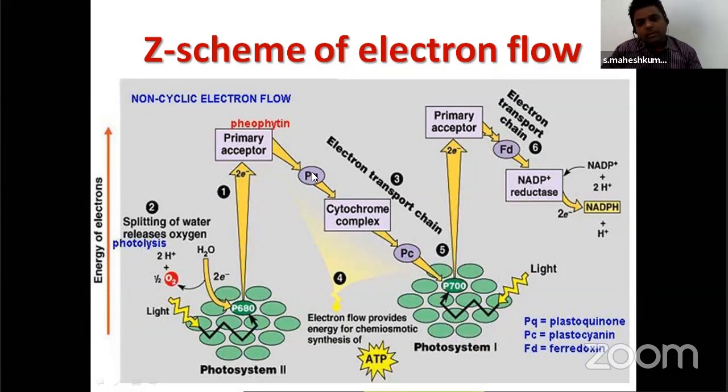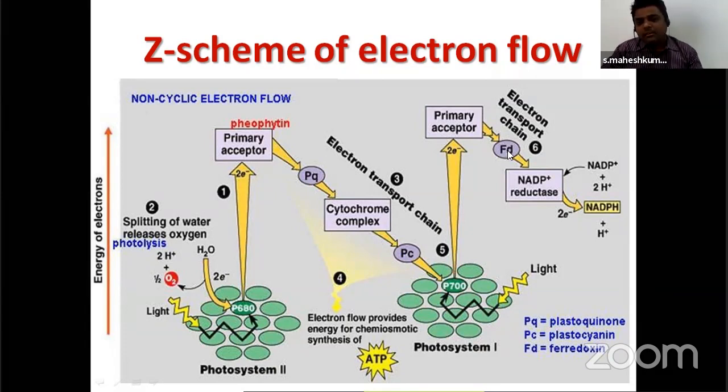Now, the electrons from plastoquinone transfer to the cytochrome complex. It is red in color and contains iron. Cytochrome has two parts: cytochrome b6 and cytochrome f. From the cytochrome complex, it goes to plastocyanin, and now it will at last reach photosystem 1. Now again light falls, the electrons are excited and released to the primary acceptor, which is the FeS protein, the iron-sulfur protein. From that it will transfer to FD, meaning ferredoxin.